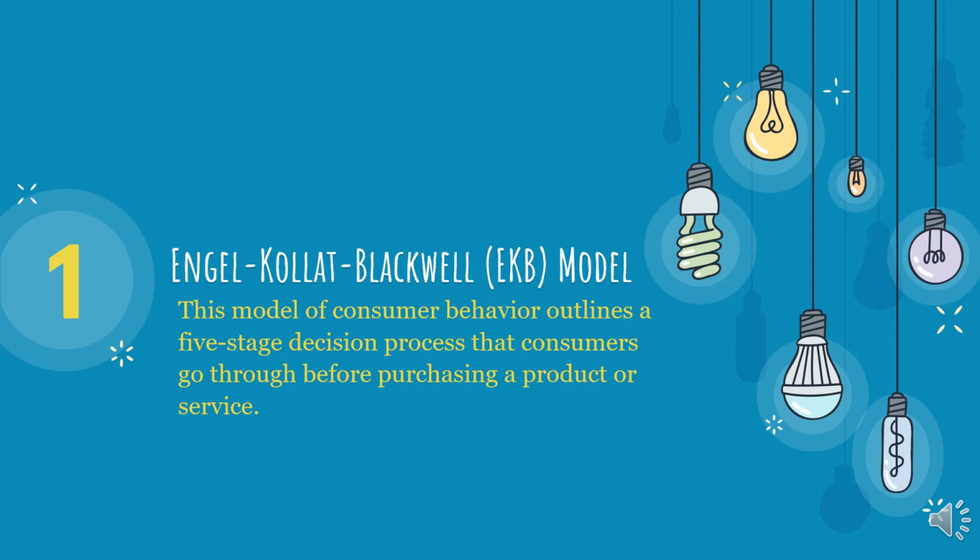So the first model for today is the Engel Kollat Blackwell, that is the EKB model. This model of consumer behavior outlines a 5-stage decision process that consumers go through before purchasing a product or service. Let's go ahead and look at these 5 stages.